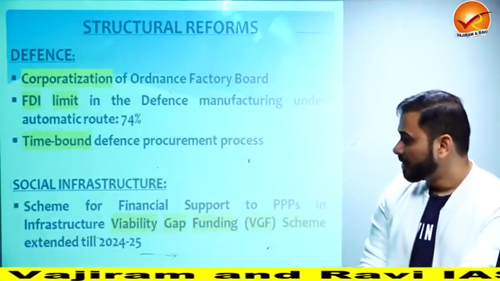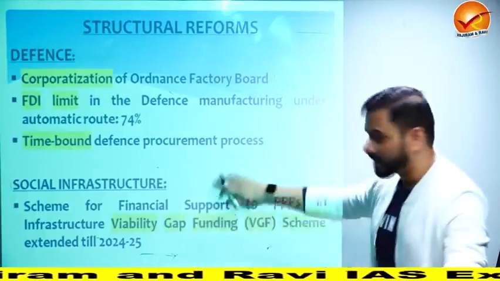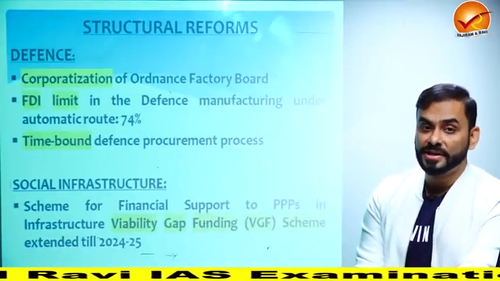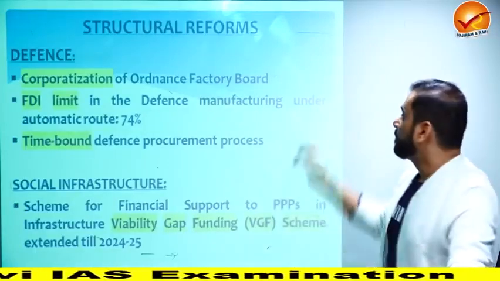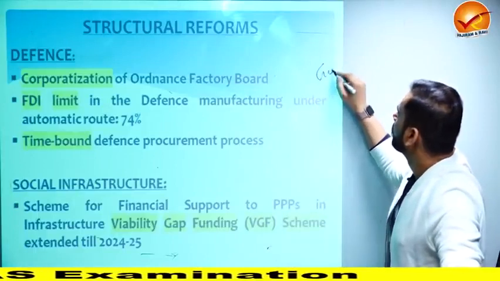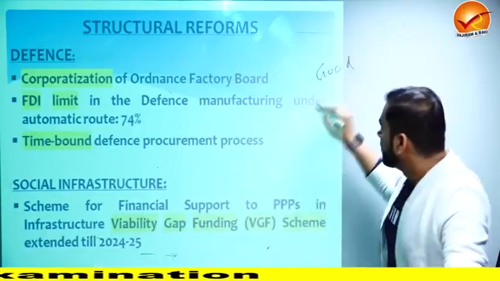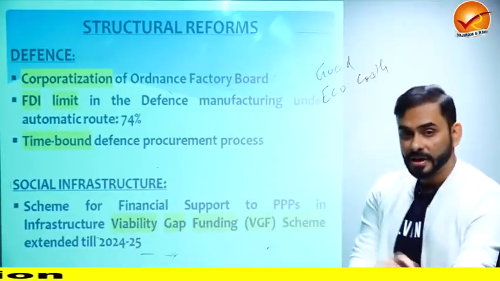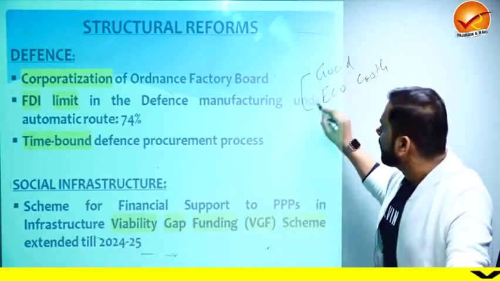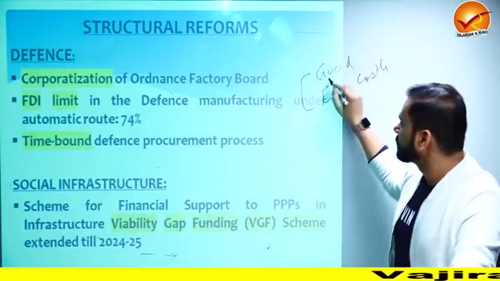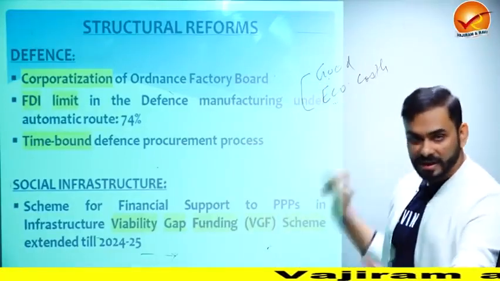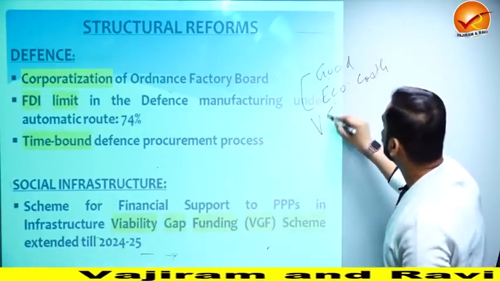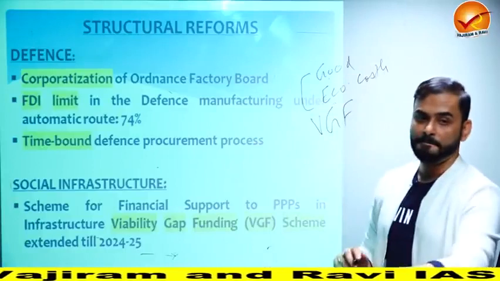Social infrastructure. Now there are some kinds of projects. For example, suppose there is a bridge which requires to be constructed, let's say in a hilly area. That bridge is good for the society, but it is economically not viable because it's very costly. So if there is an investment which is good for society but very costly, and money is not being made available for the project, then government says that we will give you money under viability gap funding.